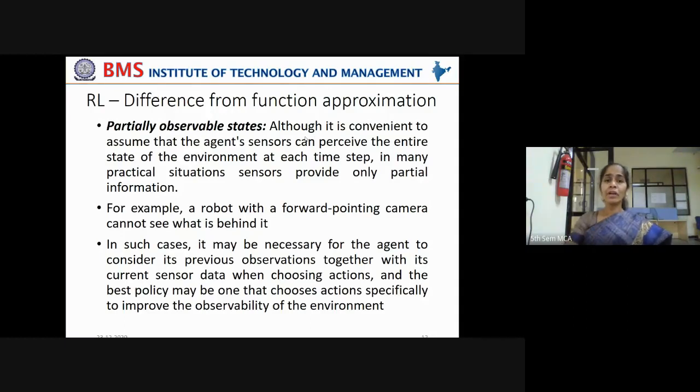And if it has to enhance its actions, then it can improve the observability of the environment itself. Only if it increases its chances of observing the environment completely, that will add to the performance of this agent in that given environment.